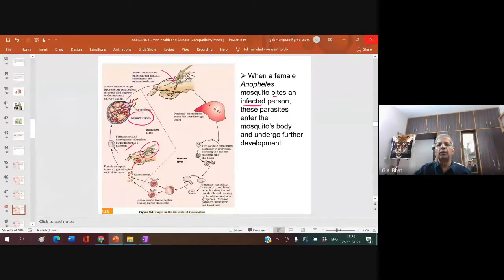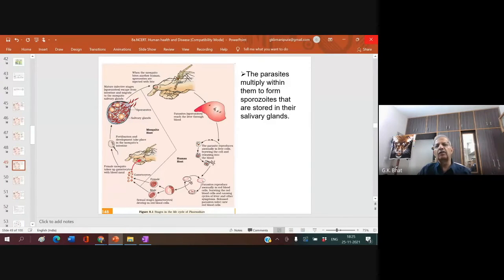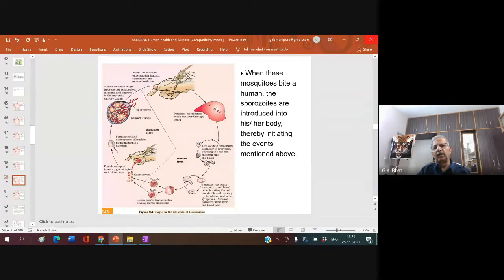So when a female Anopheles mosquito bites an infected person, these parasites enter the mosquito's body and undergo further development. The parasites multiply within the intestine to form sporozoites that are stored in the salivary glands. When these mosquitoes bite a human, the sporozoites are introduced into his or her body, thereby initiating the events mentioned above. Of course, it is not only this part, it is an elaborate life cycle, but in your syllabus, all the details are not included. That's why I am showing you only what you have here.